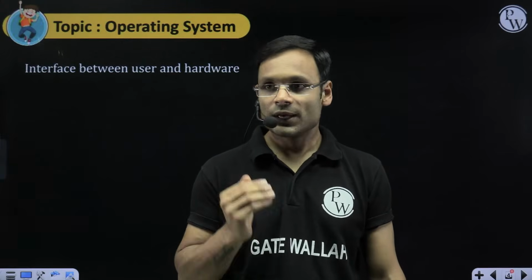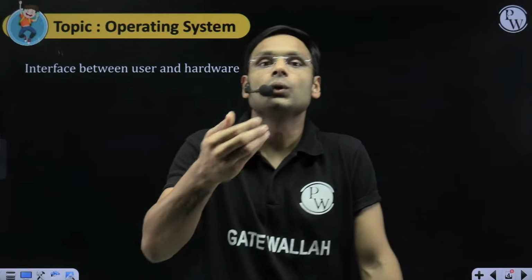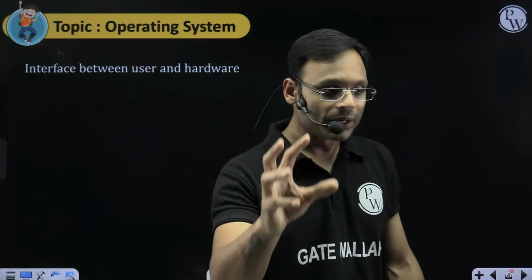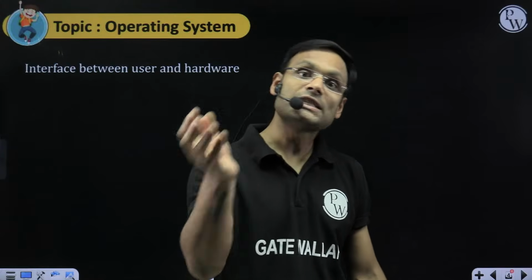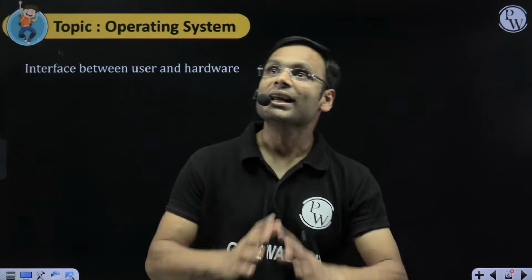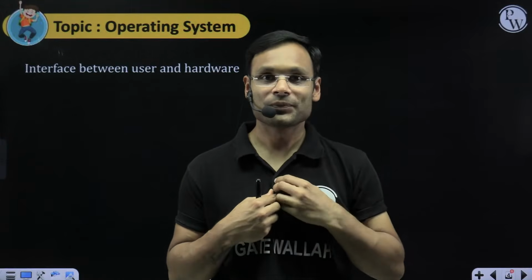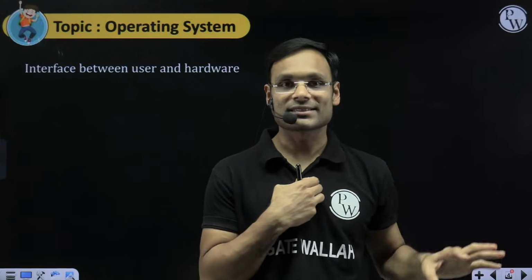What happens? The program which you want to run, maybe the YouTube application or web browser, tells the operating system: operating system, can you please run me on the CPU? So the OS does all these tasks.